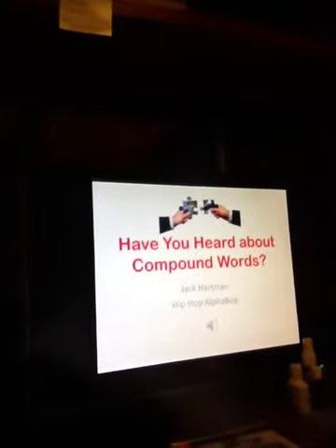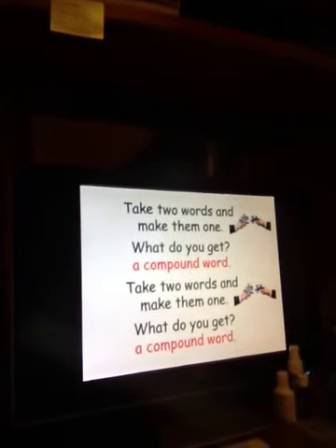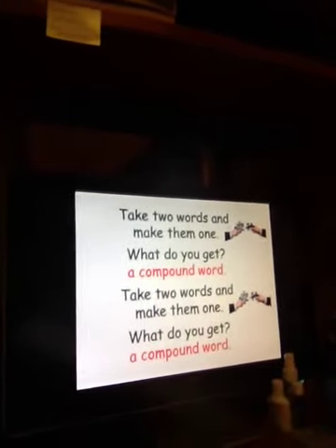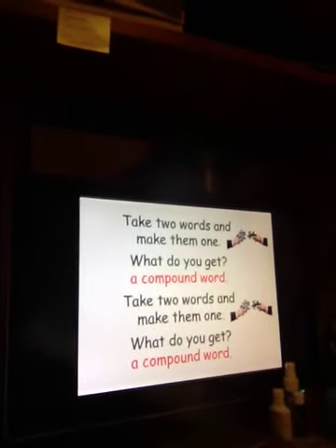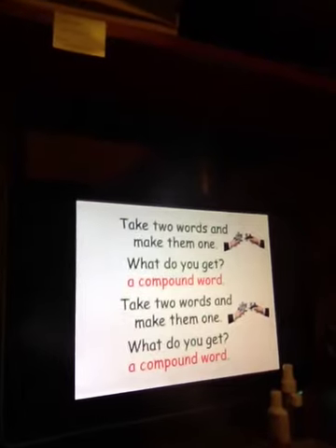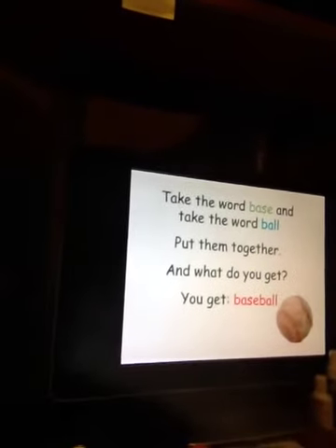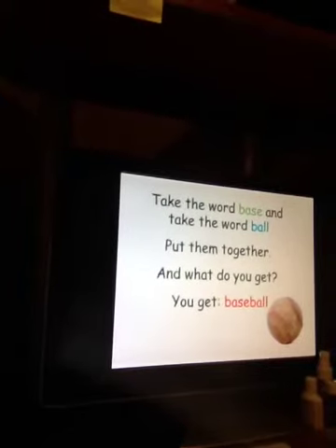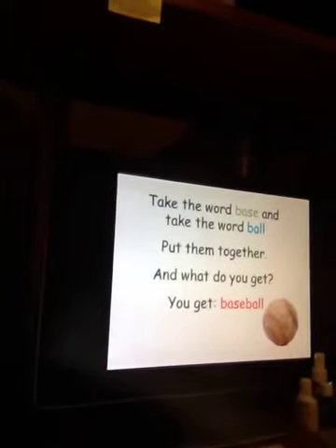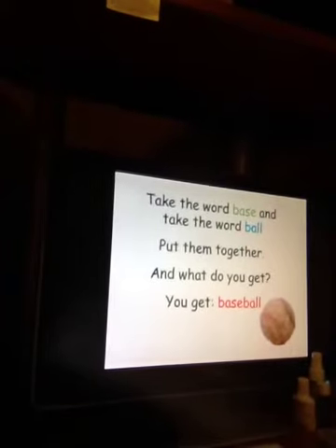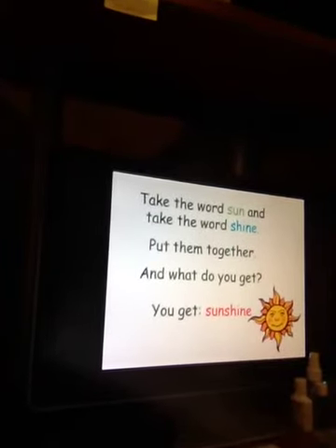Have you heard about compound words? Listen up. Take two words and make them one. What do you get? A compound word. Take the word base and take the word ball. Put them together and what do you get? You get baseball. Take the word sun and take the word shine. Put them together and what do you get? You get sunshine.